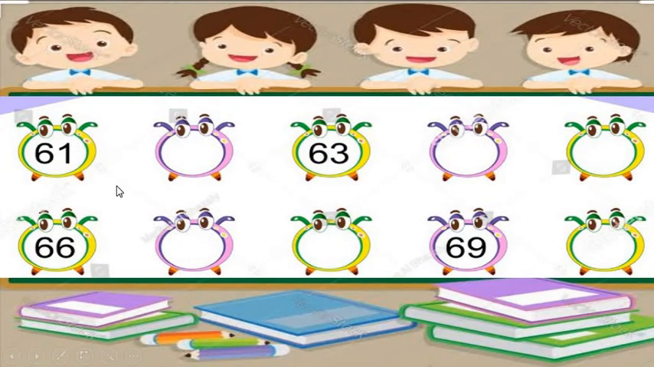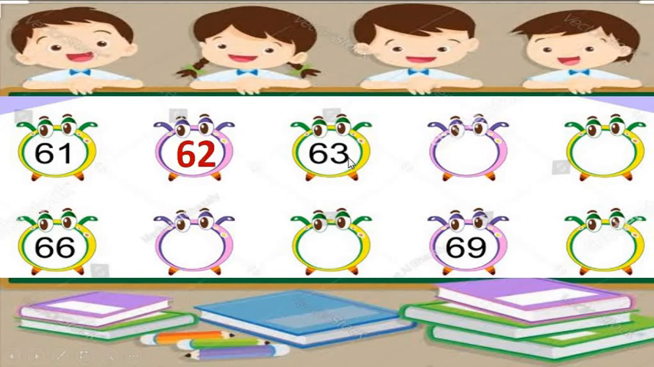Look at the screen. Here, we have the numbers starting from 61. Look, we have 61, here we have 63, here 66, and we have 69, and so many blanks are there. So how can we fill up these blanks? How can we find out the missing numbers? Yes, the after number will help us to solve the missing numbers.